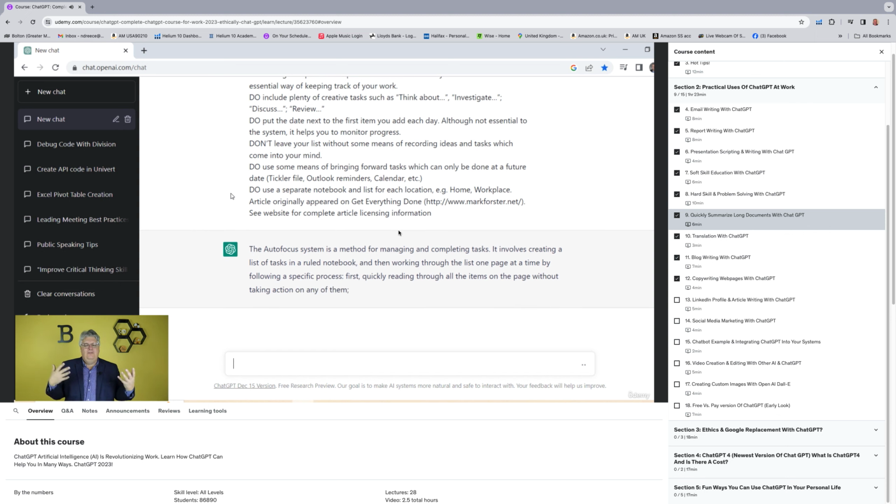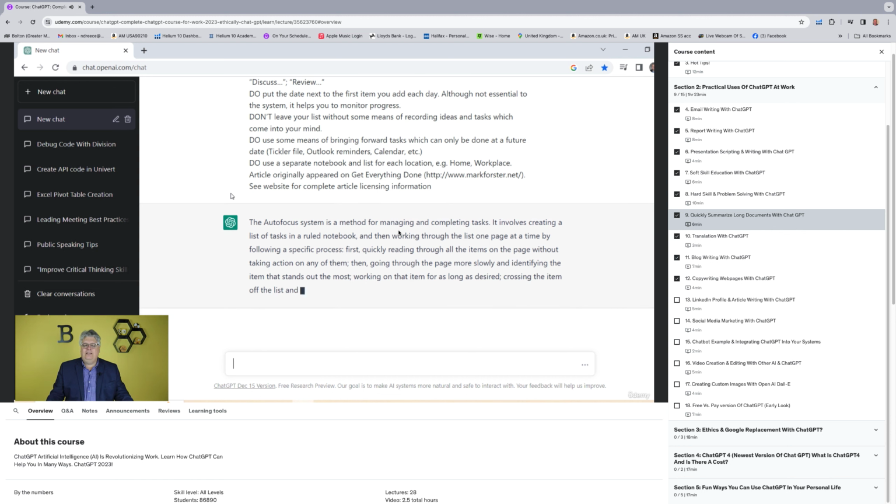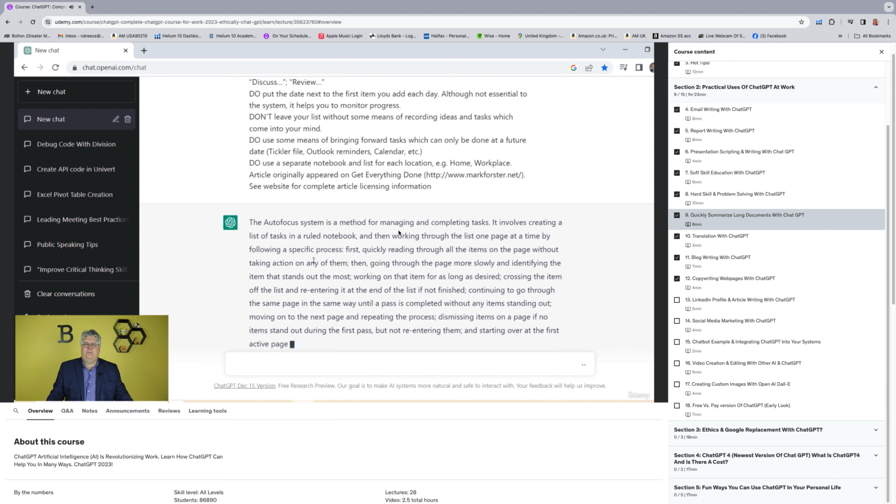So now think about this. If I start reading this article, it'll be hard on my eyes and all. ChatGPT is already summarizing the autofocus system for managing and completing tasks. It's a productivity type system. And it's going to walk right through how to do that in a summary type manner.